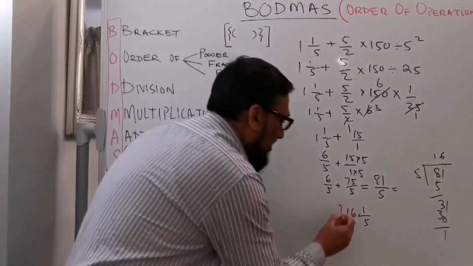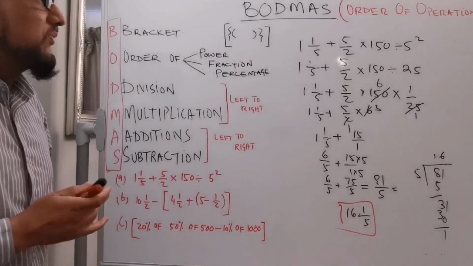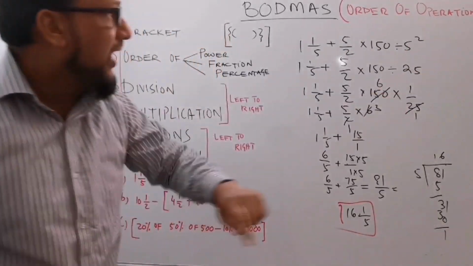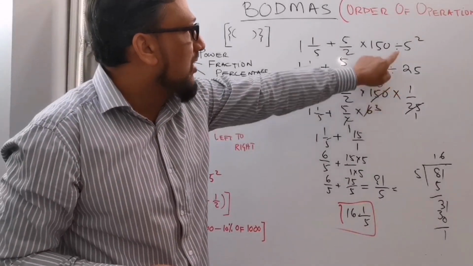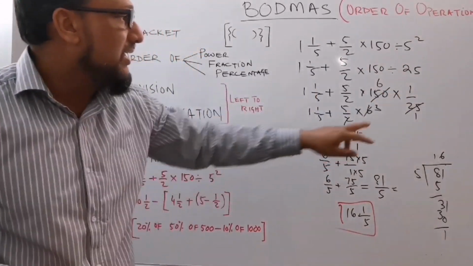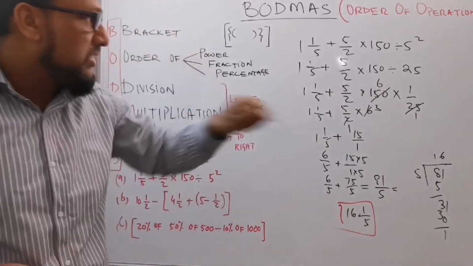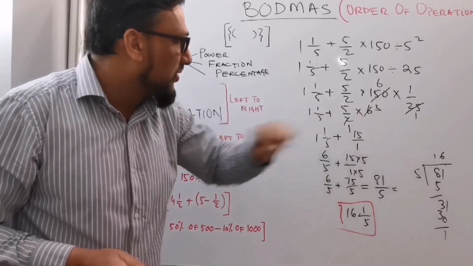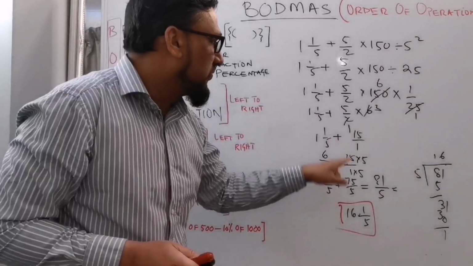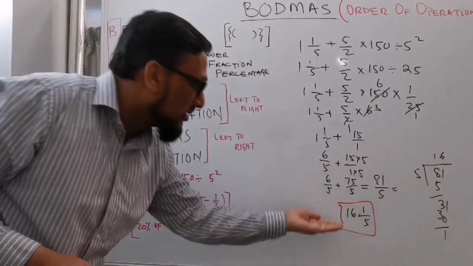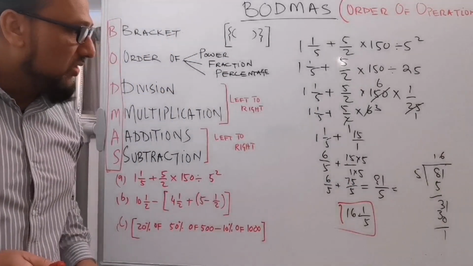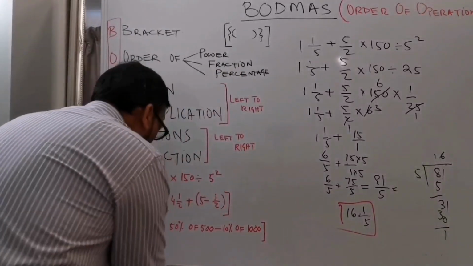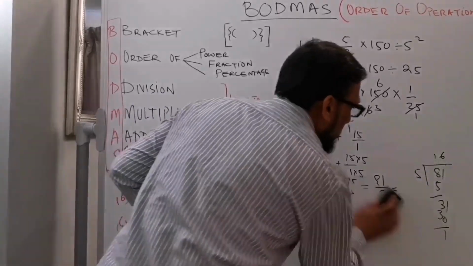So how did I solve this question? Simply, first I did as per BODMAS. First I solved the power, which became 25, and then I flipped, 150 times 1 over 25, and 25 times 6 is 150, and 2 cancels with this 6, 2 times 3 is 6, and 5 times 3 is 15, 15 over 1, and you simplify as a fraction. So this is the final answer for example number 1. Now I'm moving to example number 2.